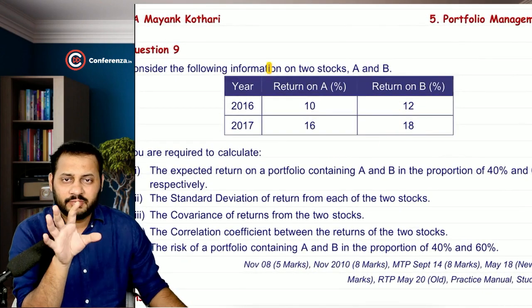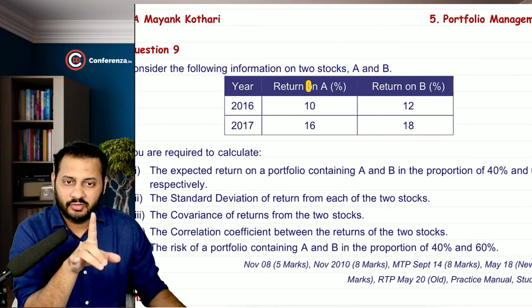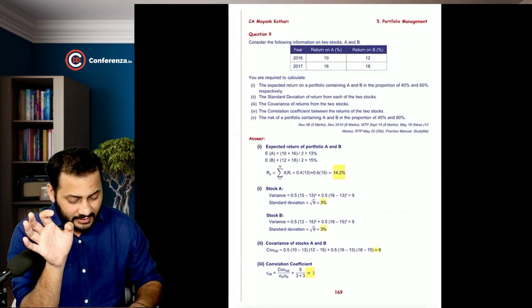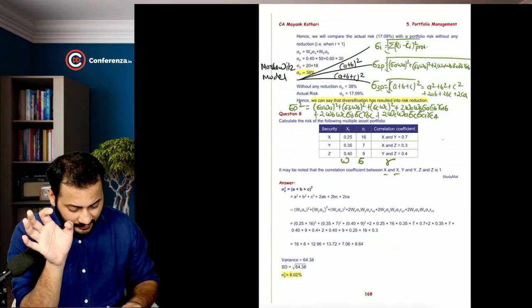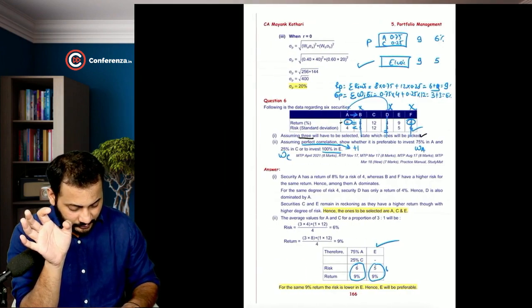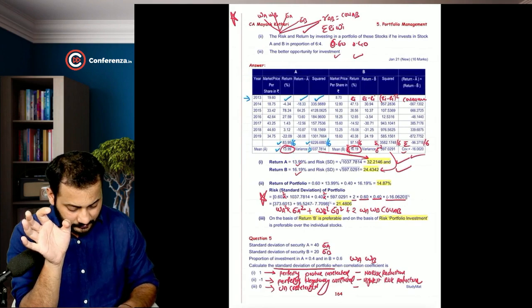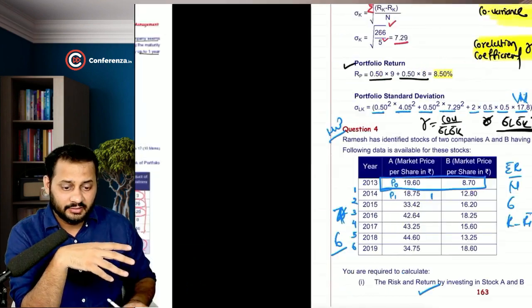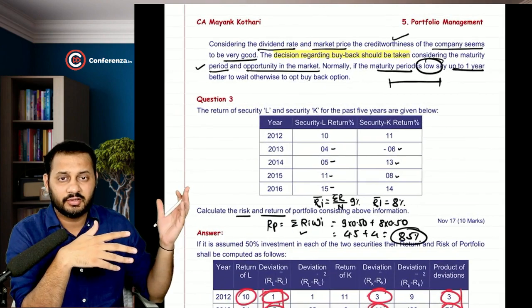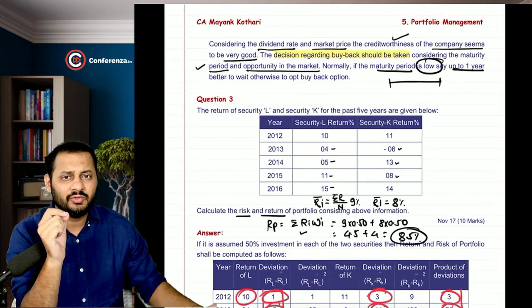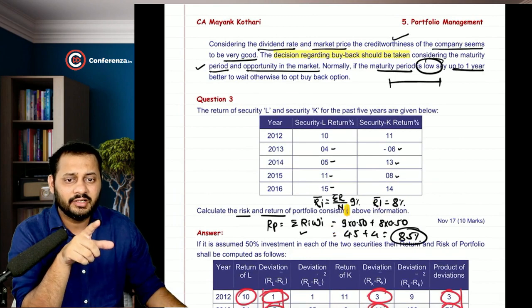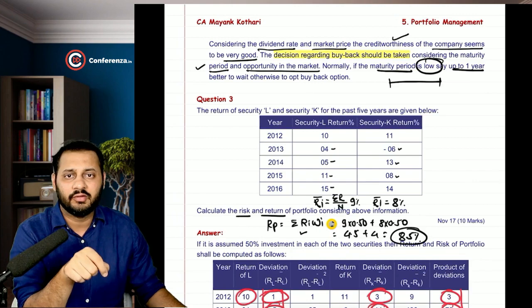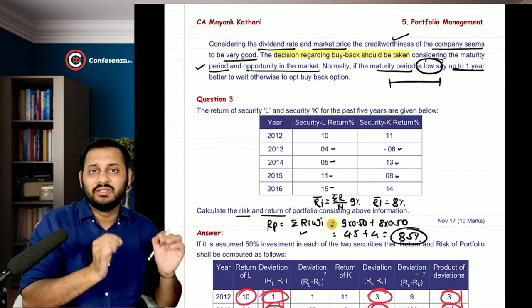See, what has been given in the question is the returns for the security A and B, but that is given for 2 years, just like it was given for 5 years in the previous question. Do you remember this one? This question had 6 years, and this one had 5 years of returns given to us. How did we calculate the average return? We calculated the total of all the 5 years and then divided by 5. When probability is not given, you do this.